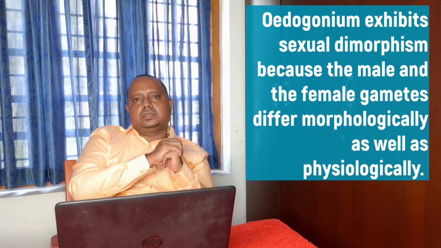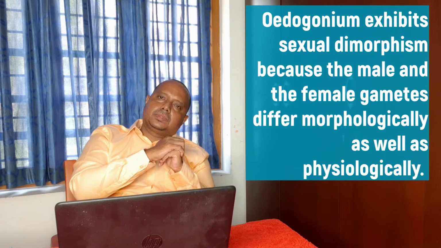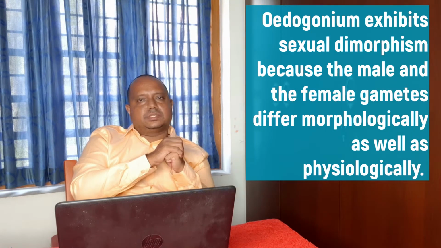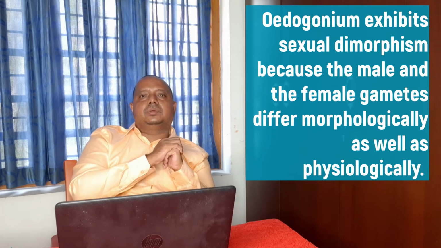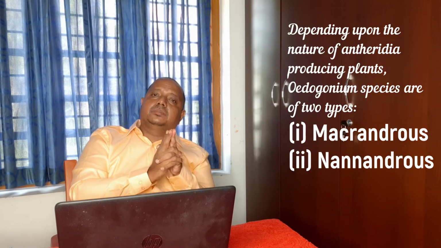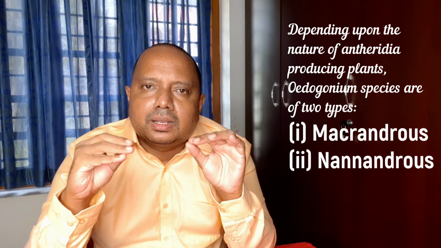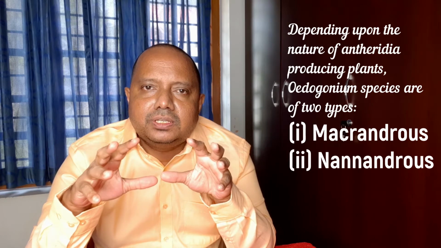There are homothallic and heterothallic species. In homothallic species, both antheridia and archegonia are developed in the same filament, and in heterothallic filaments, the female sex organs and male sex organs are developed in different filaments. And again, there are two types of Oedogonium species based on the development of the antheridium or the male reproductive structure. The two types are named as macrandrous species and nannandrous species.